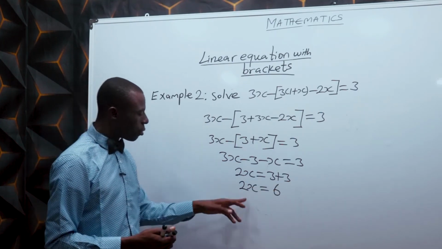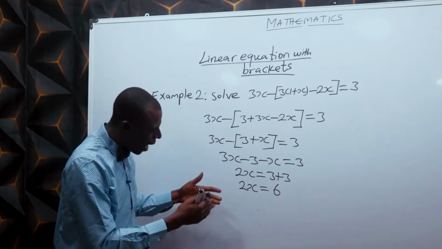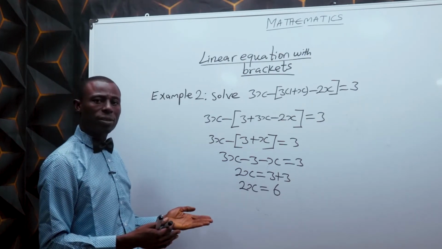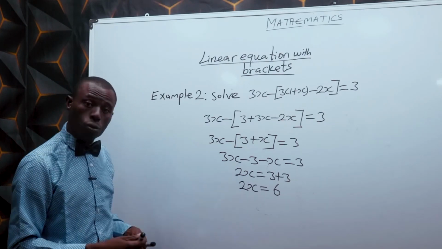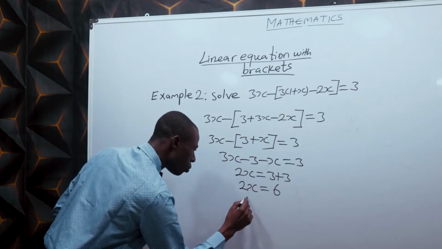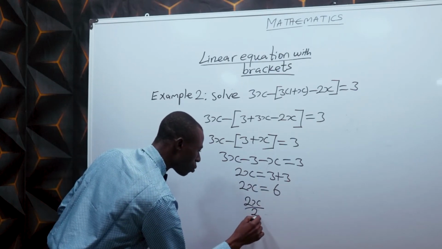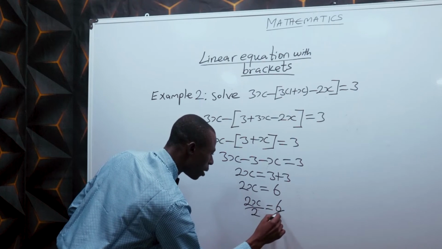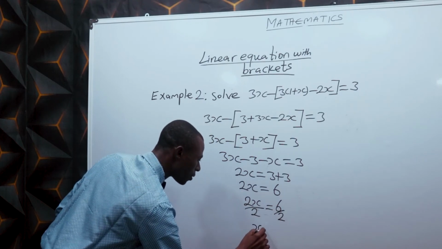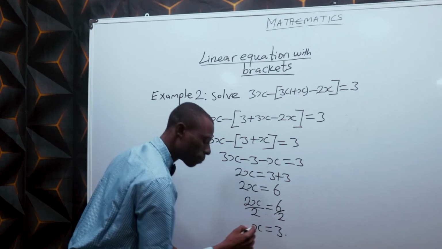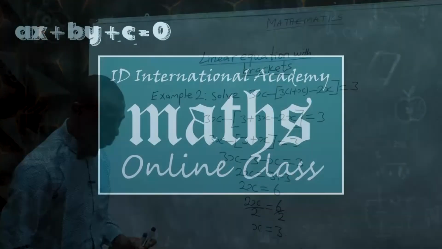To determine the actual value of x, divide both sides by the coefficient of x. And the coefficient of x here is 2. Divide both sides by 2, you have 2x divided by 2, which is equal to 6 divided by 2. Finally, x is equal to 3.